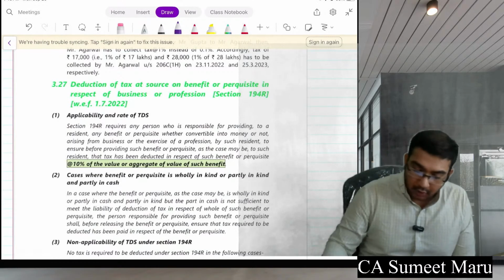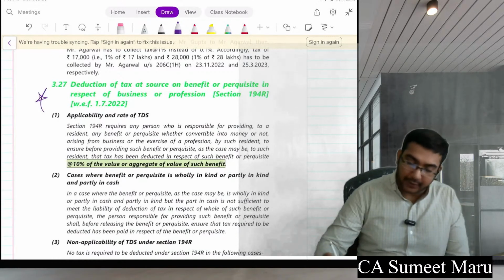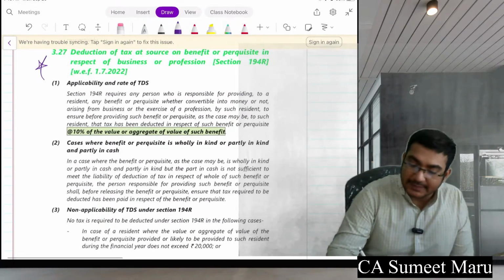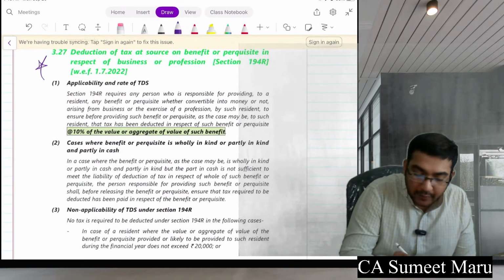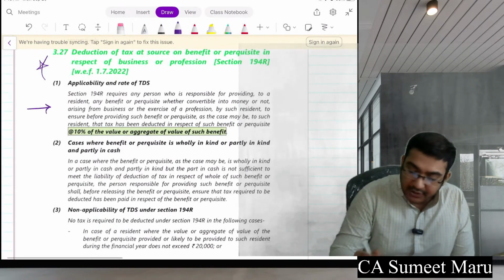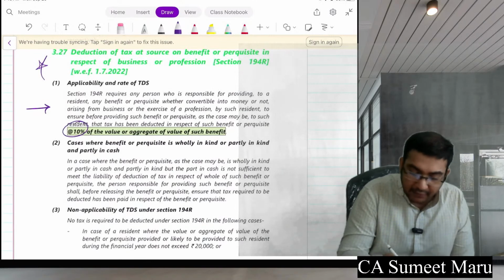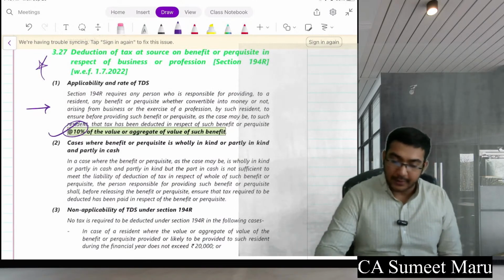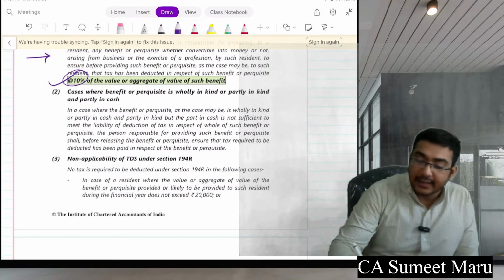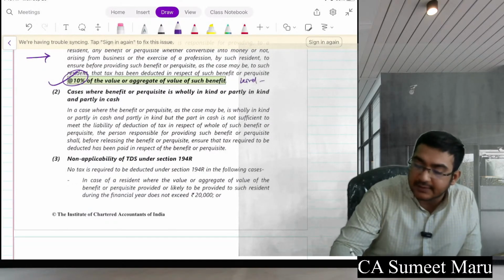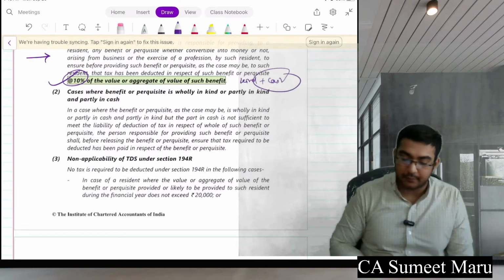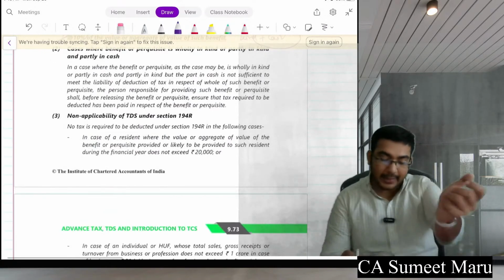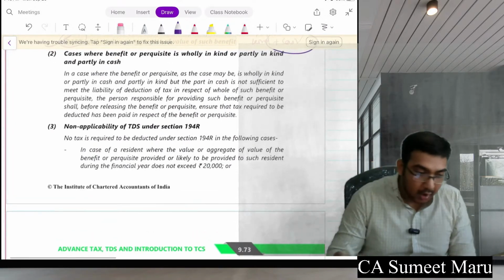Okay. So, again, an amendment section, important one. It requires a person who is responsible for providing a resident. So, whoever gives this benefit, which is above 20,000, 10% will be applicable to it. Okay. It includes kind amount plus cash amount, total amount.